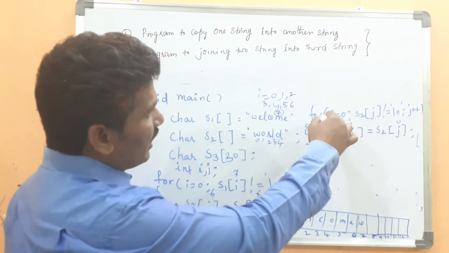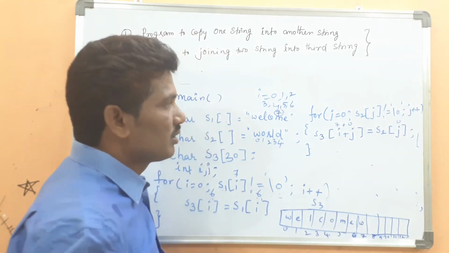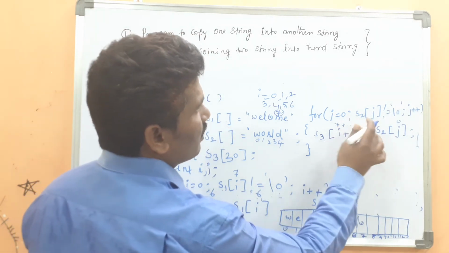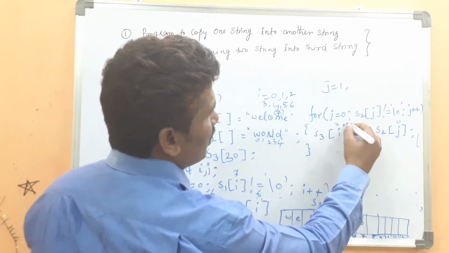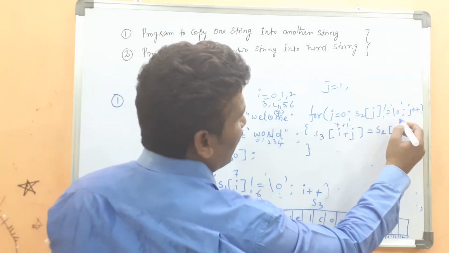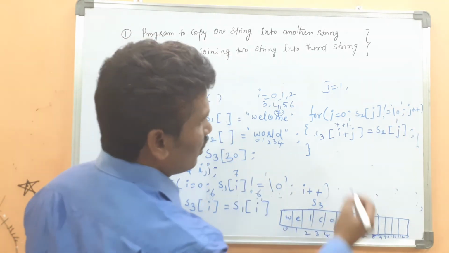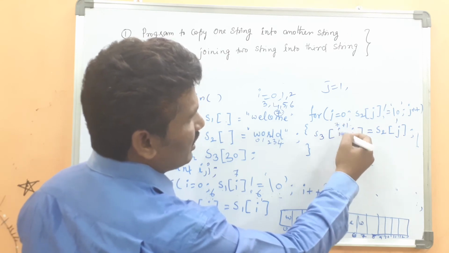Then after this, I continue this for loop. Then the j value is incremented by 1. Now the j value becomes 1, previously 0. 7 plus 1, 8. What is at index 1? O. O will be placed where? S3 of 8, 7 plus 1, 8.